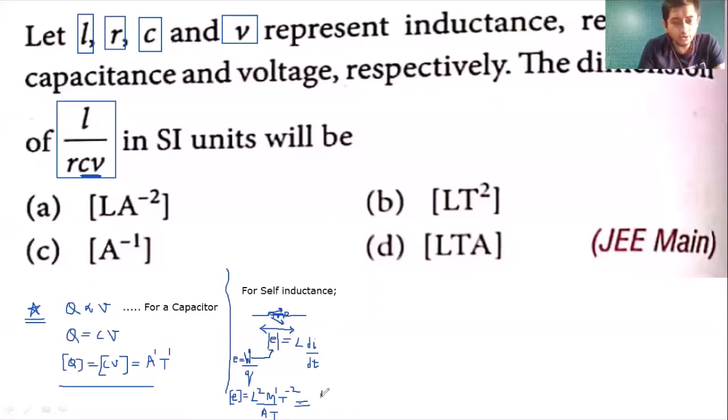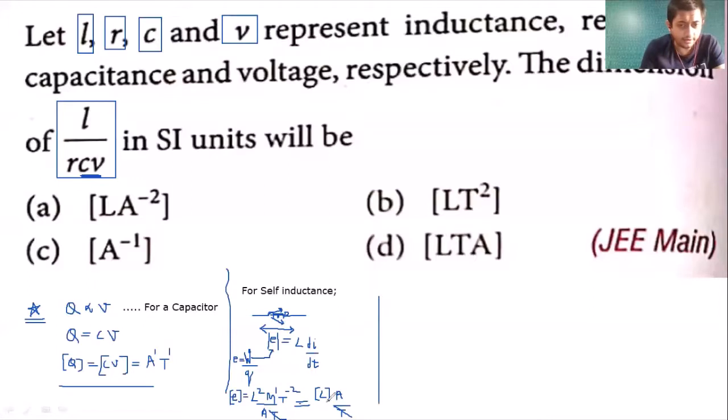So this is equal to L, uska dimension, times dI by dt. So dI matlab A current, and dt matlab T. So your T T gets cancelled out like this.